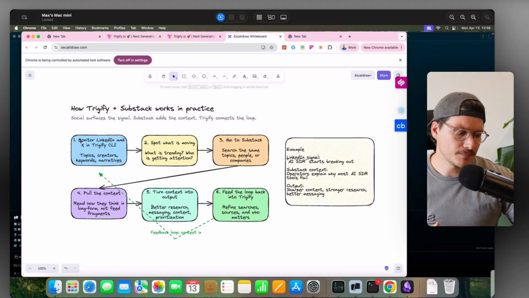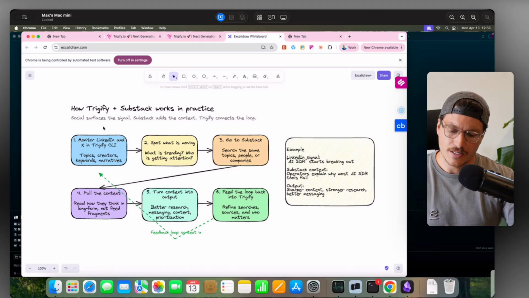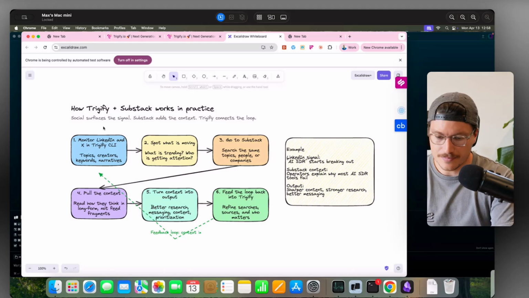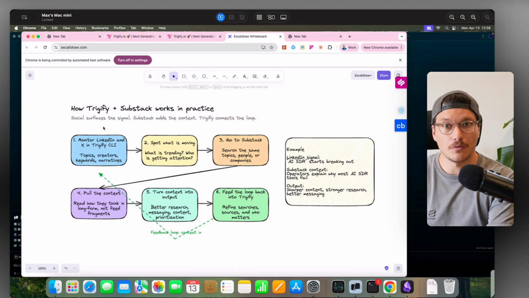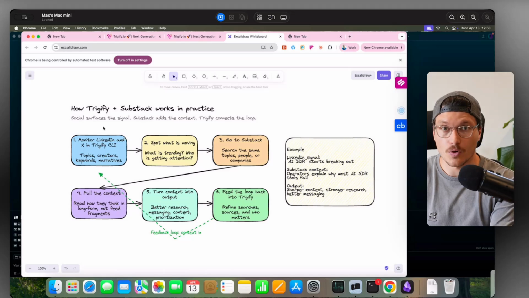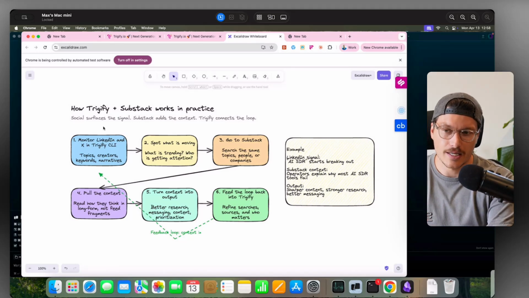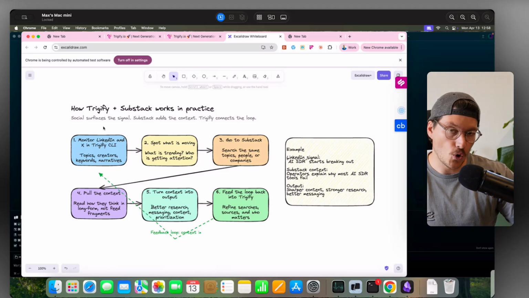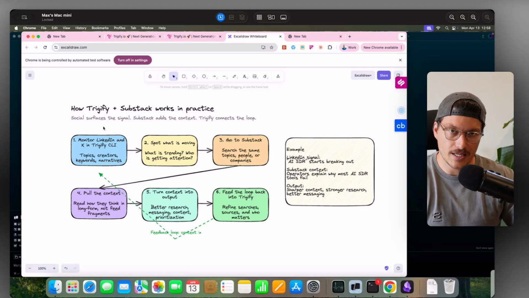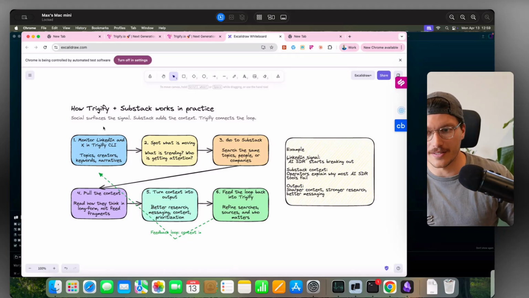Let me break that down a little more in simpler terms. LinkedIn, X, Instagram, TikTok, Threads, these are the signal platforms. What's trending there is a signal in itself, but it doesn't give me the understanding and that intelligence layer, because a tweet is however many characters long, a LinkedIn post is usually just fluff, and so on. So I want to go to longer form content. Places like Substack, podcasts are another good one. YouTube actually is also a good one here, to get the context behind the signal.